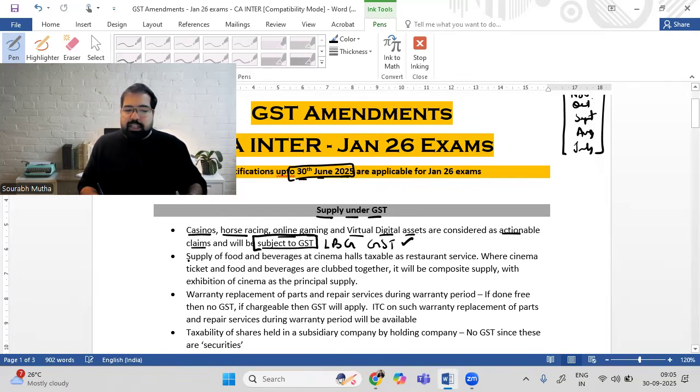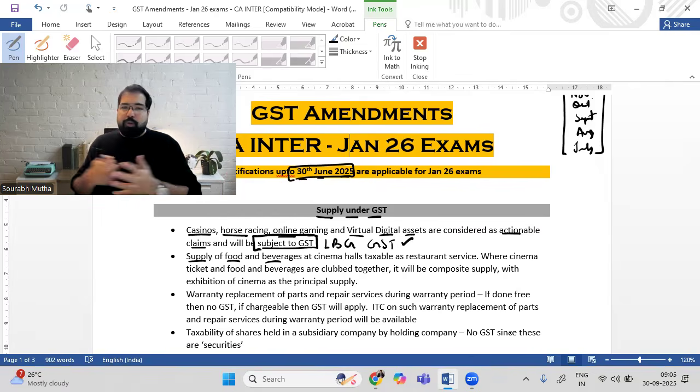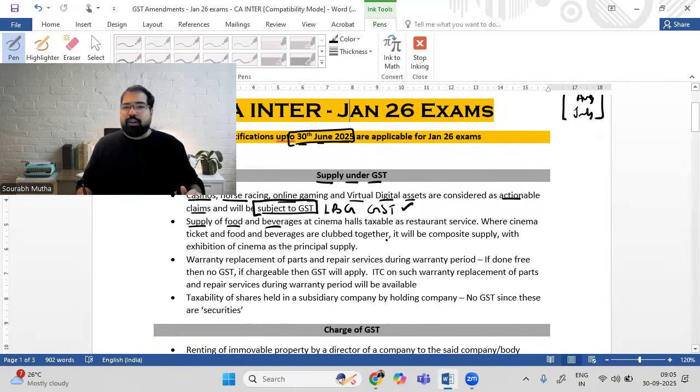Next. Supply of food and beverages, guys. Right now, Jolly LLB 3 is in the movies. So if I go and watch a movie, I buy a ticket of 200 rupees, plus I buy popcorn of, let's say, 300 rupees at PVR. So that 500 rupees is the composite supply, and the main supply is watching the movie. So that kind of GST rate will apply. That is section 8. But what if I only go and buy popcorn, etc.? Then that's called restaurant service. In a nutshell, both of them are services only, and both of them will be subject to GST.